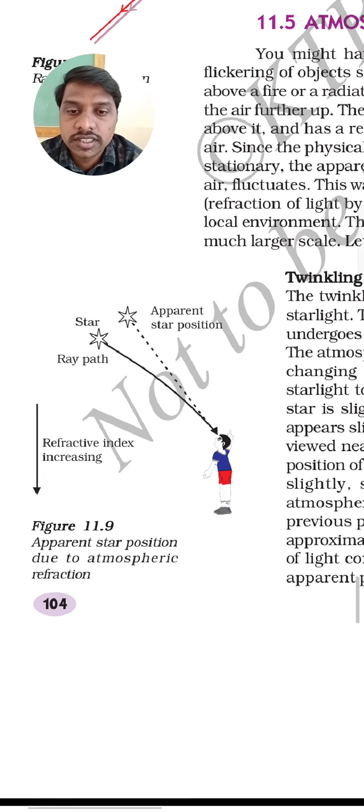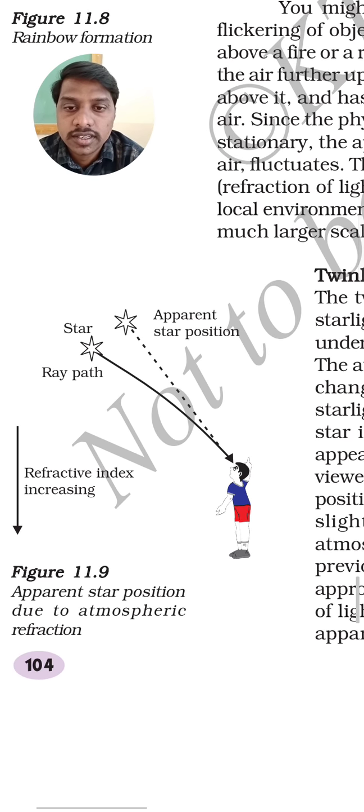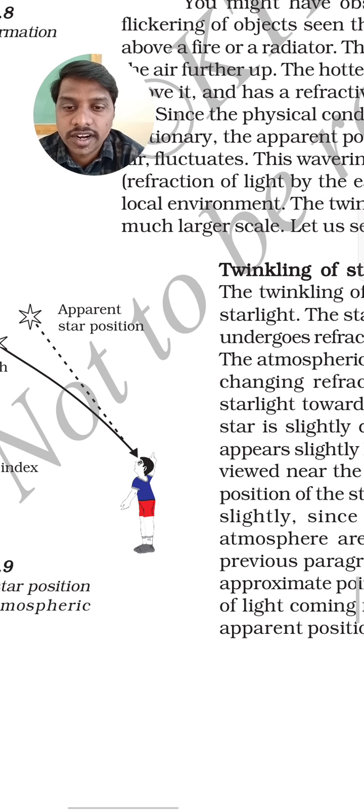You can see here one boy is watching the star. The dotted lines show the star's apparent position, and this dark line is the ray path. This is the bent ray, so the star looks to be at a different position. This is due to atmospheric refraction.